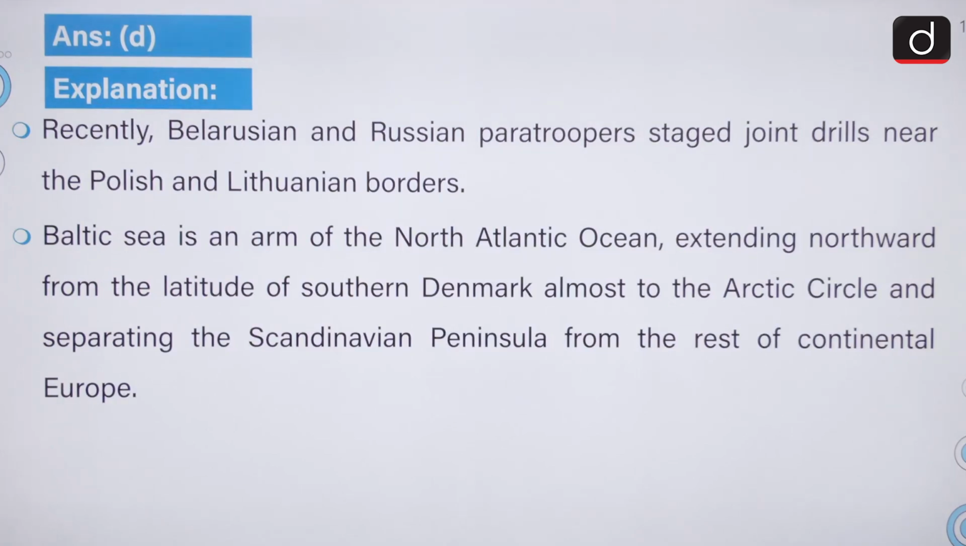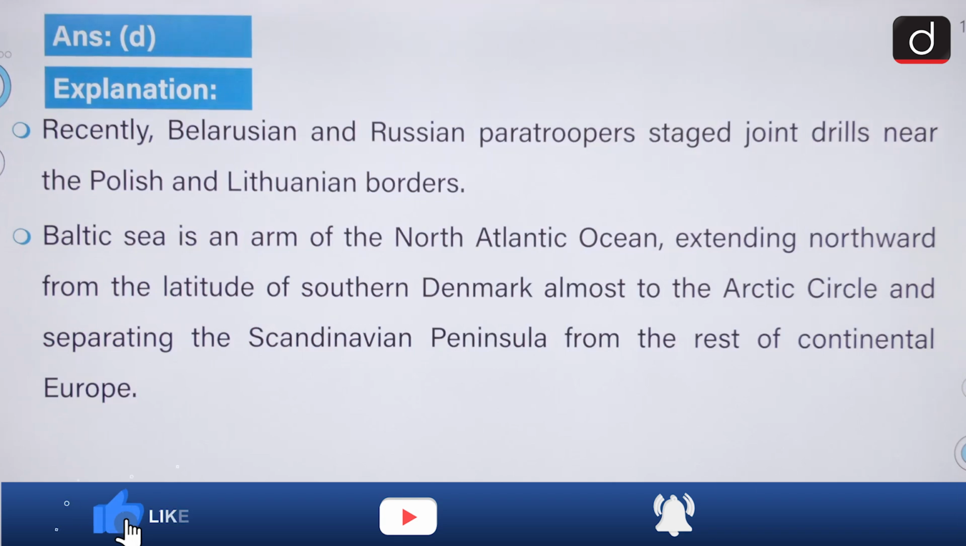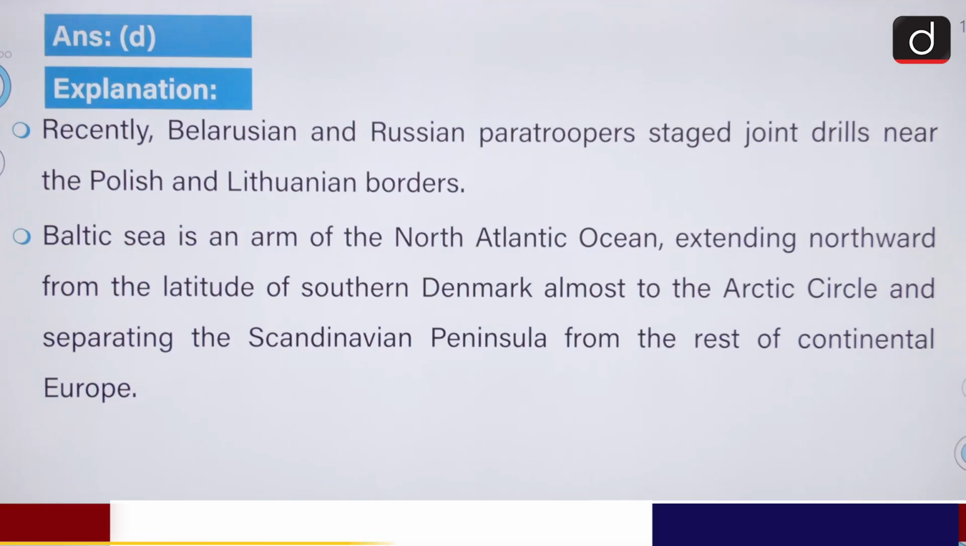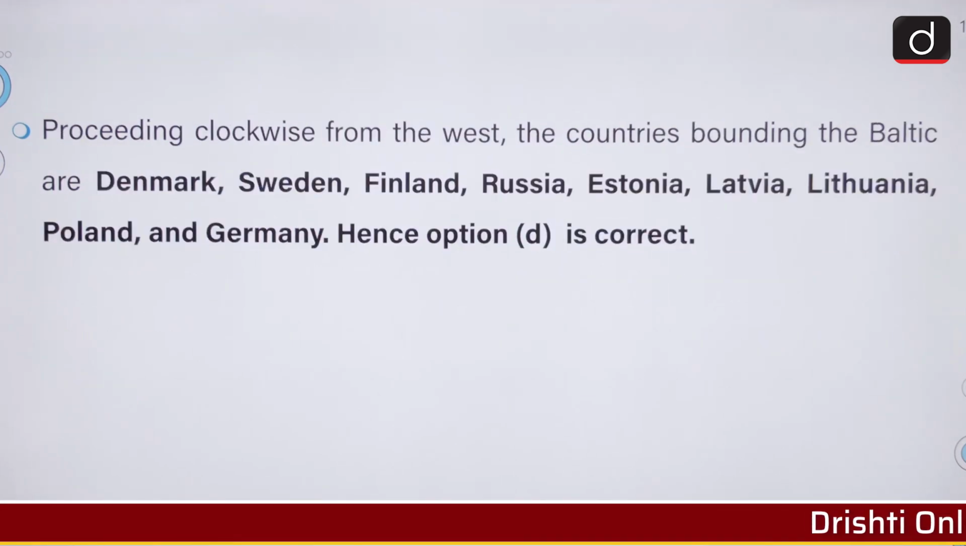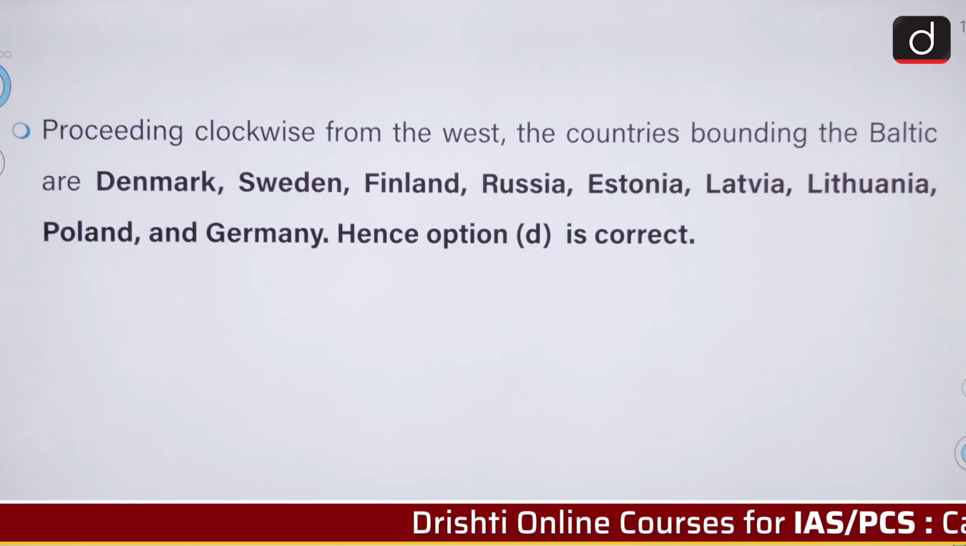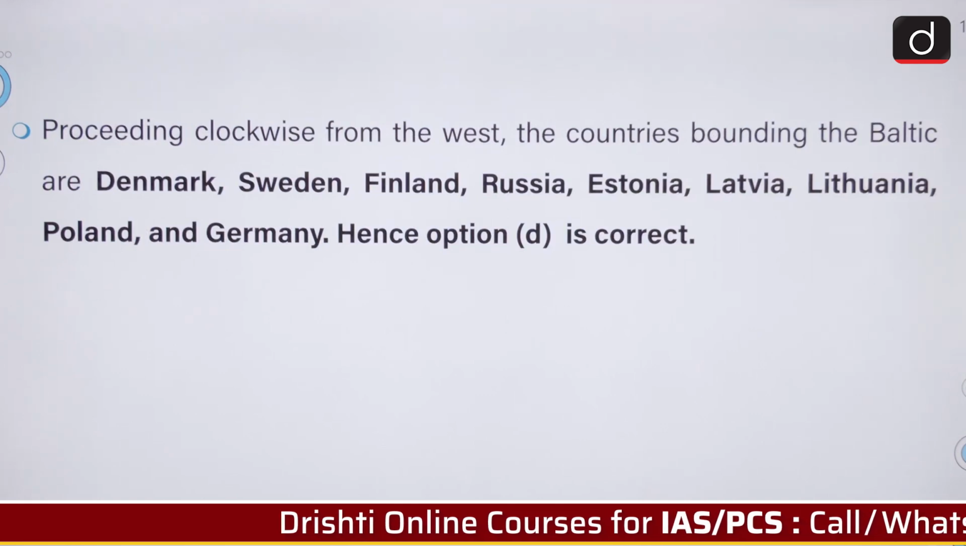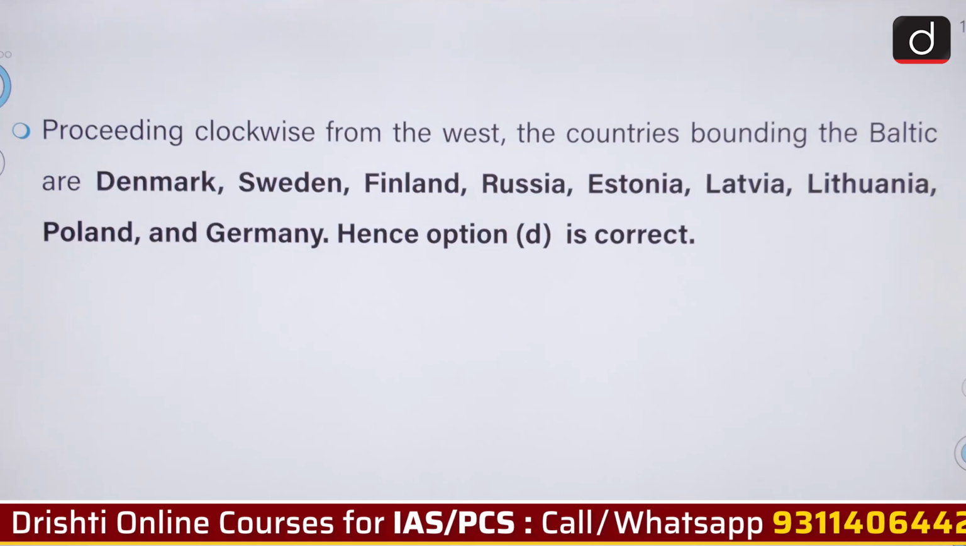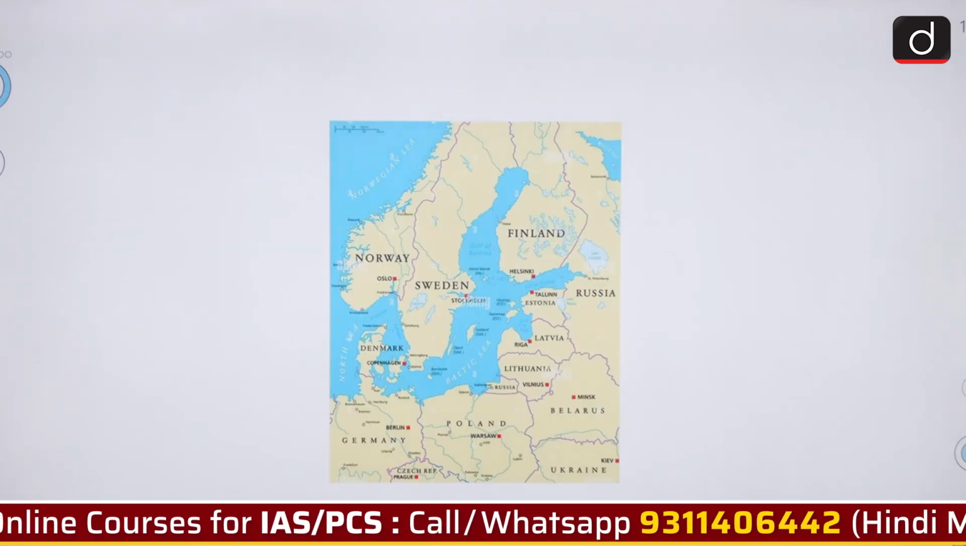Baltic Sea is an arm of the North Atlantic Ocean, extending northward from the latitude of southern Denmark almost to the Arctic Circle and separating the Scandinavian peninsula from the rest of the continental Europe. So, proceeding clockwise from the west, the countries bordering the Baltic are Denmark, Sweden, Finland, Russia, Estonia, Latvia, Lithuania, Poland and Germany. This is a map to help you for remembrance.